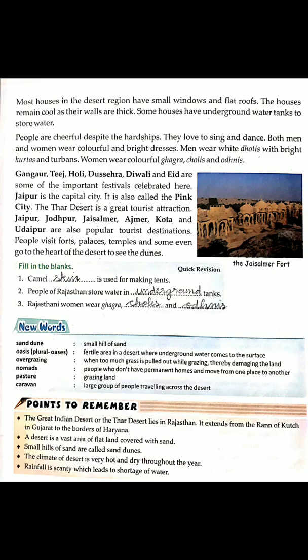Jaipur is also called the Pink City. Here there are so many places of tourist interest. Some of the places are Jaipur, Jodhpur, Jaisalmer, Ajmer, Kota and Udaipur. People visit forts, palaces, temples, and some even go to the heart of the desert to see the sand dunes.